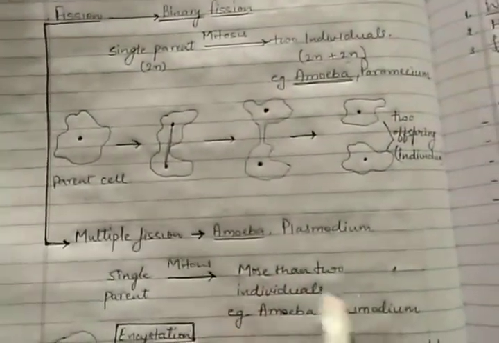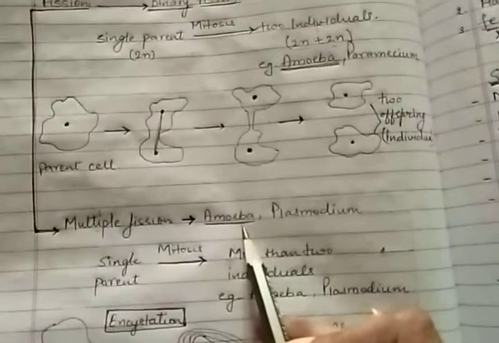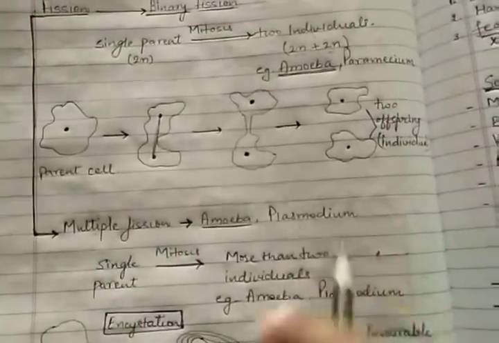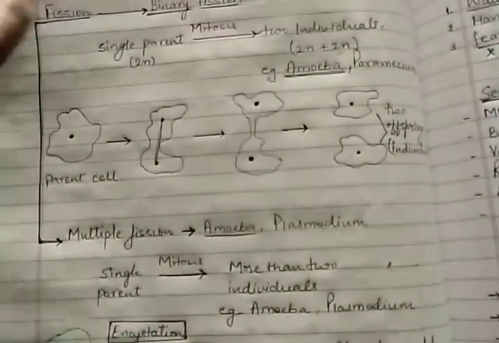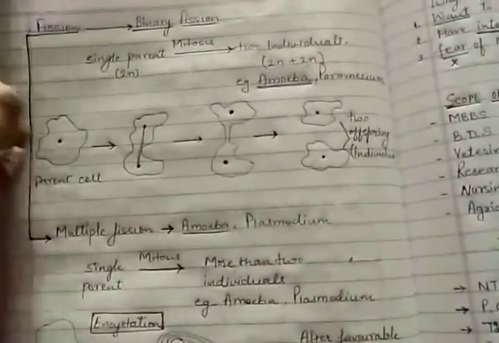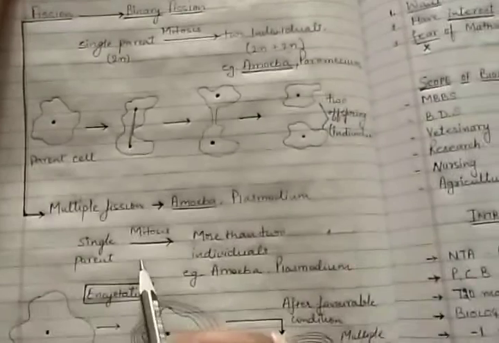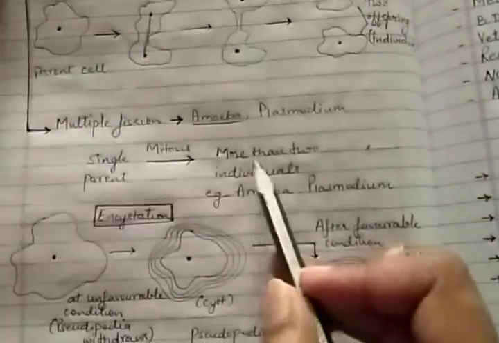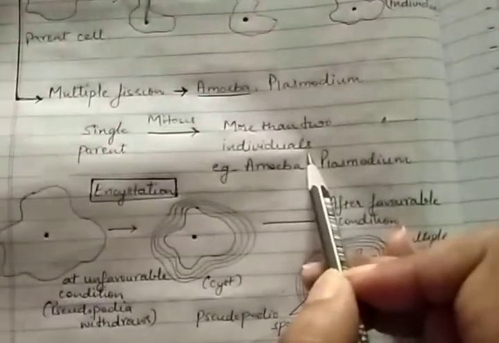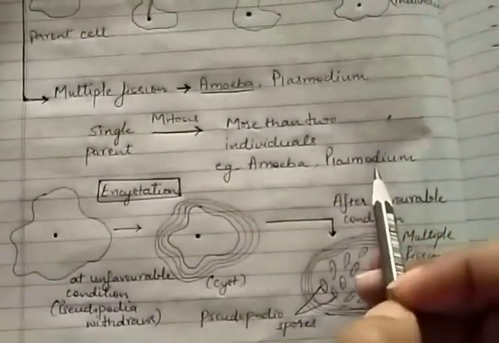Multiple fission. A single parent, through the process of mitosis, forms more than two individuals. Examples are amoeba and plasmodium. Now we are taking the example of amoeba.